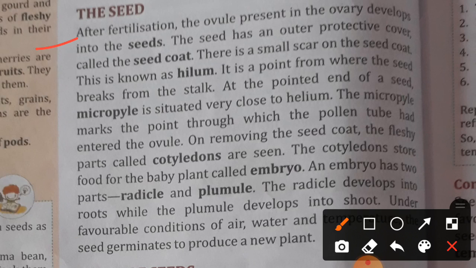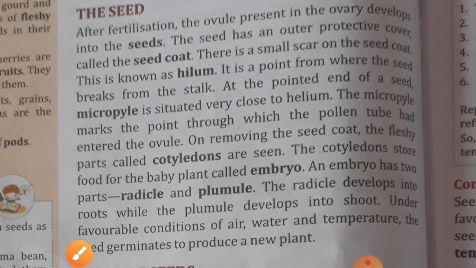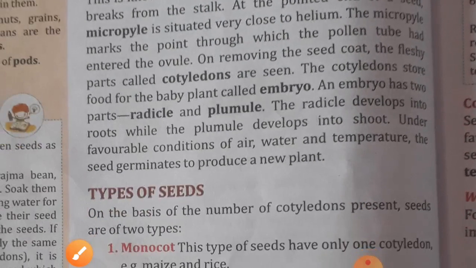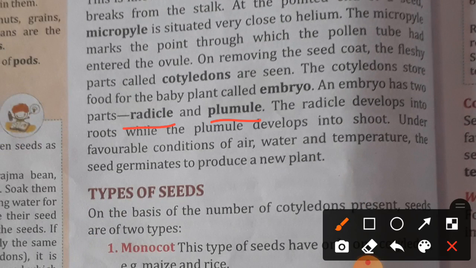Have you seen that in the fertilization diagram? There is a pollen tube which is forming from the pollen grain. So there is a mark that is called micropyle. On removing the seed coat, the covering of the seed is called seed coat. The fleshy parts called cotyledons are seen. The cotyledons store food for the baby plant called embryo, and the embryo has two parts, radicle and plumule.